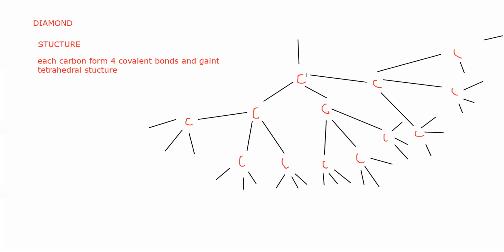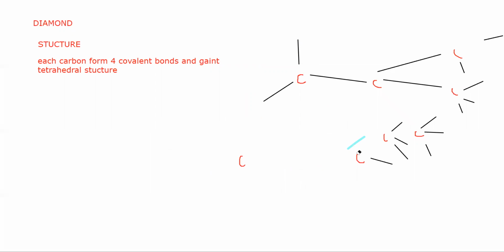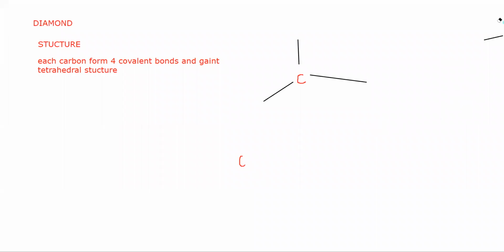What will you do in exam, if asked to draw the structure of diamond? You will not draw all of that because it will take time. So you just draw one unit, only like this, with the carbon atoms and these lines.